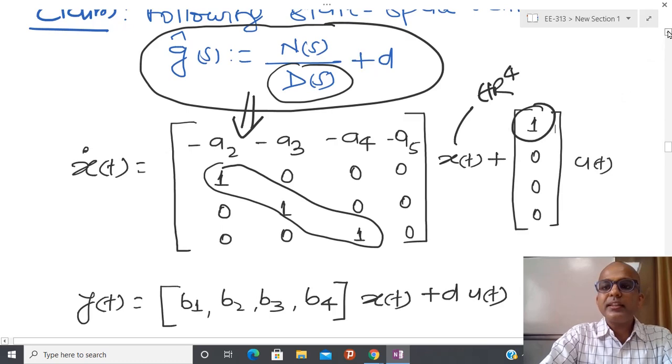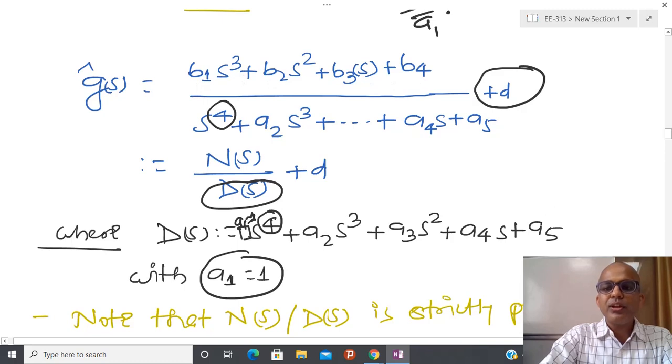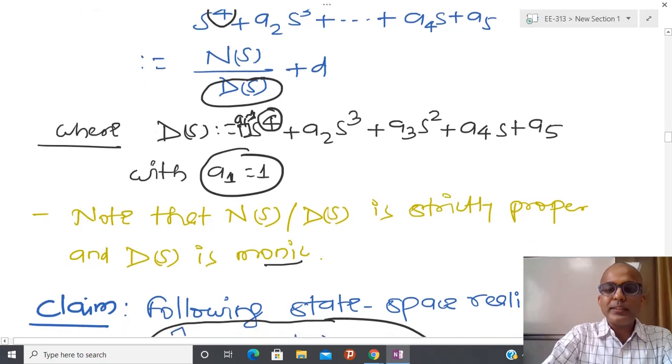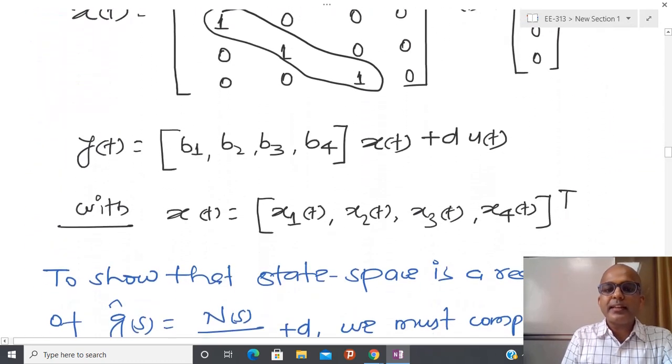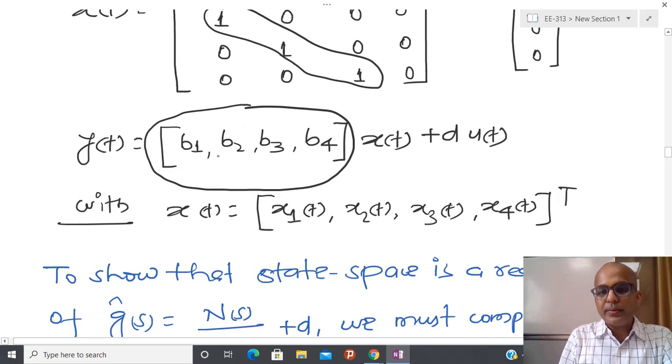Now see the numerator polynomial: I have b1, b2, b3, b4, so you can put those coefficients as they are. Then this kind of algebraic equation comes into the picture, and x(t) belongs to R4. From here you can also check that y(t) belongs to R, so this should be a 1 cross 4 matrix. And d(t), you know, is some kind of number here, and u(t) again belongs to R.